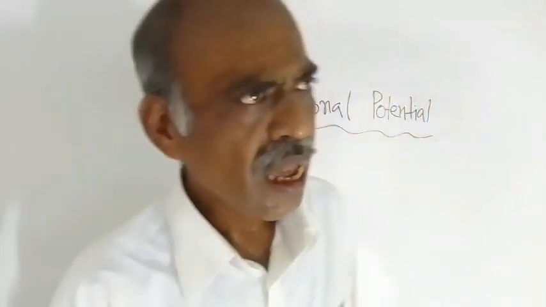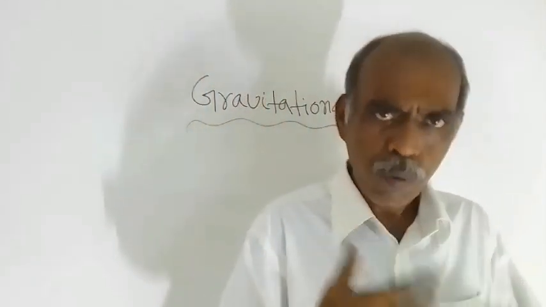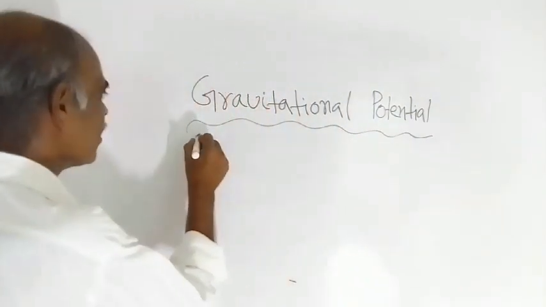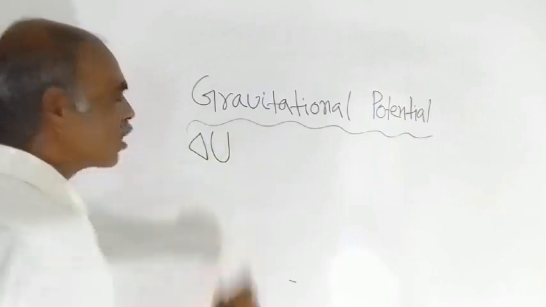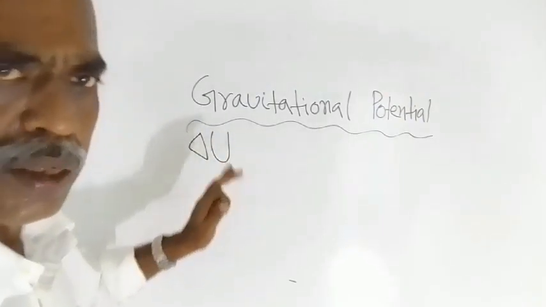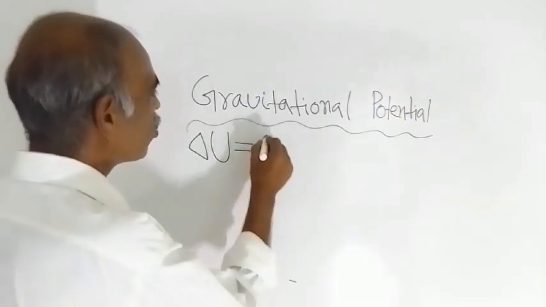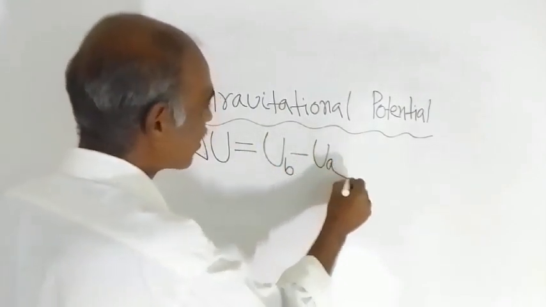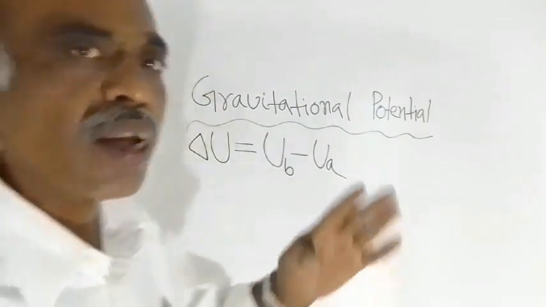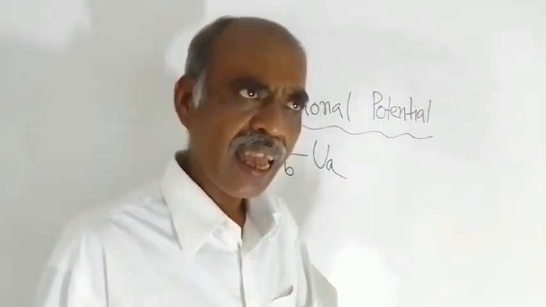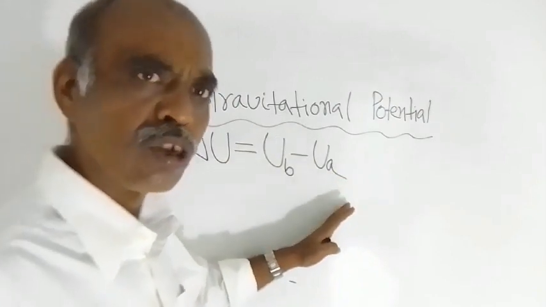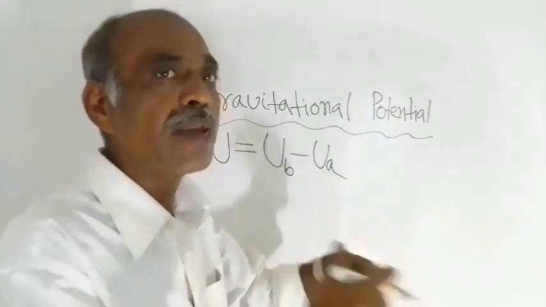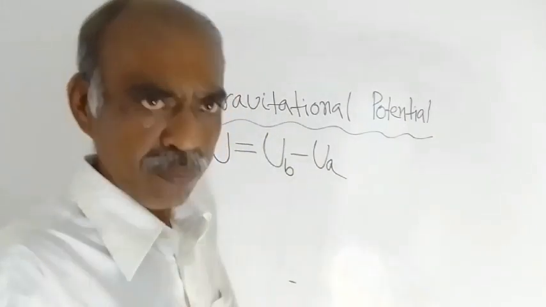And from the theory of potential energy, we know that the change in potential energy, denoted by delta U, is equal to U suffix B minus U suffix A. Means a body was at initial location A, and the final location was B. So the body was taken from A to B by the application of some force.